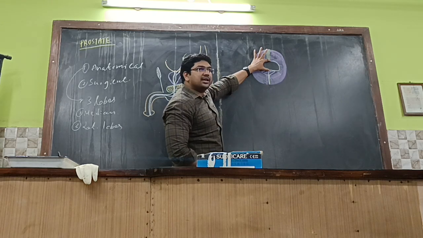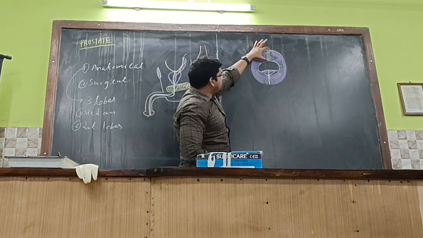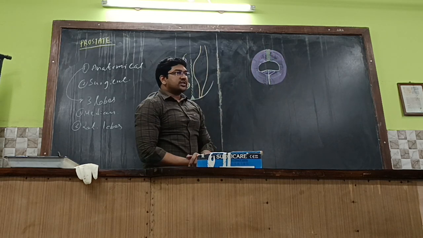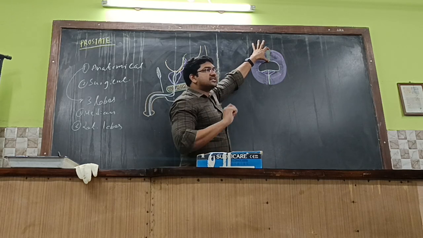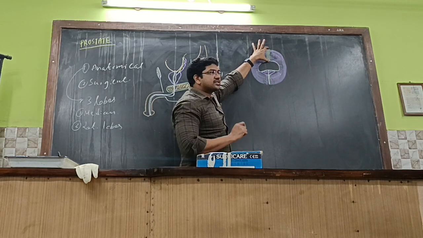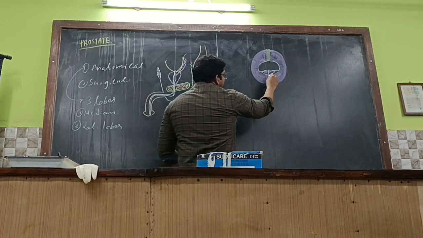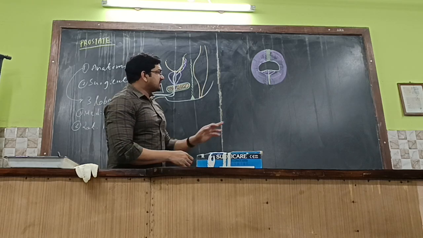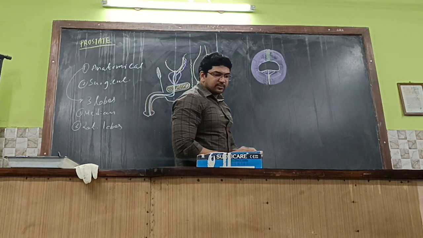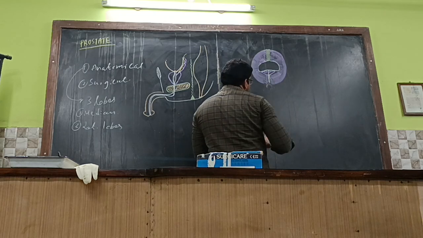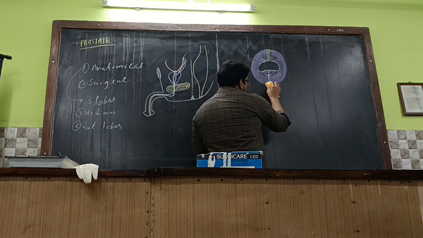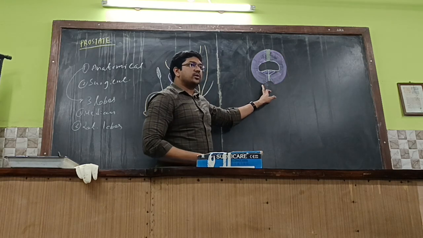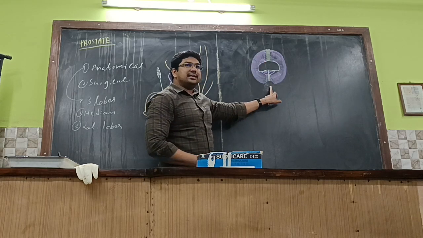The urethra passes through the middle of the prostate. In front of the prostatic part of the urethra, the two lateral lobes enveloping the urethra are joined by a fibromuscular isthmus. Behind, these two are united by a posteromedian sulcus. Sulcus means a sort of depression. They are joined together by this sulcus, the posteromedian sulcus.